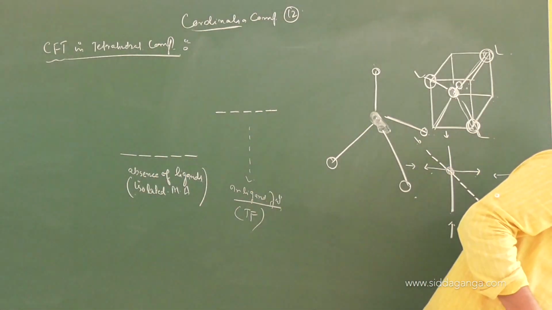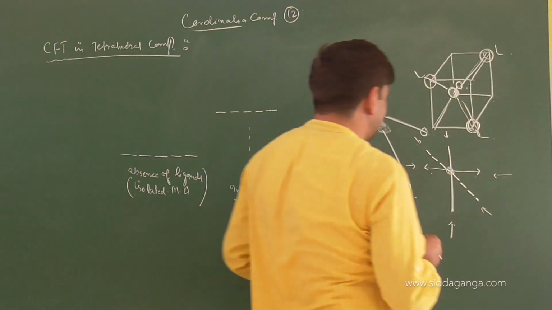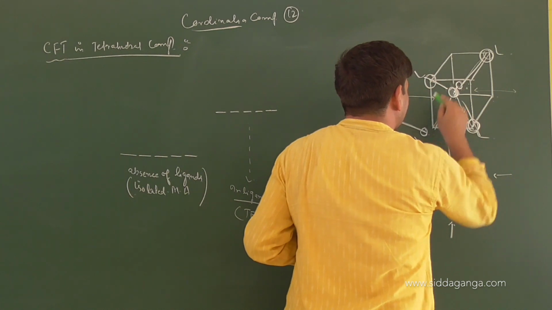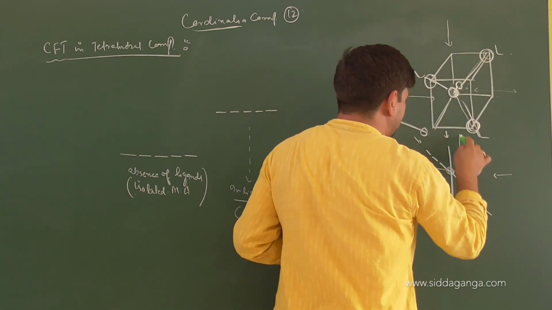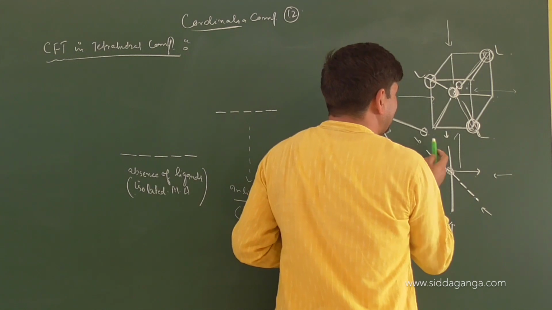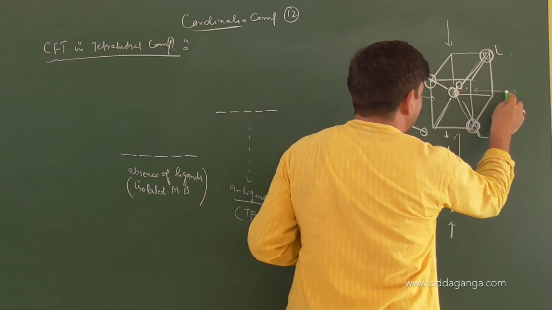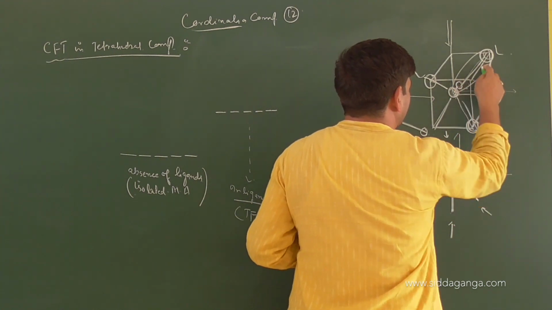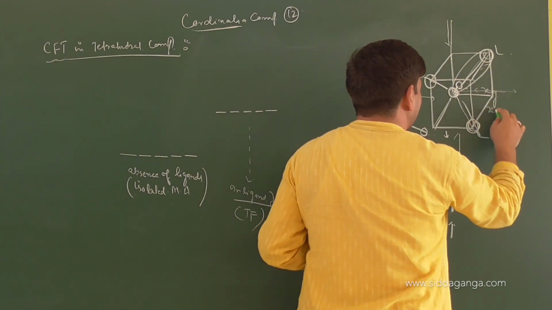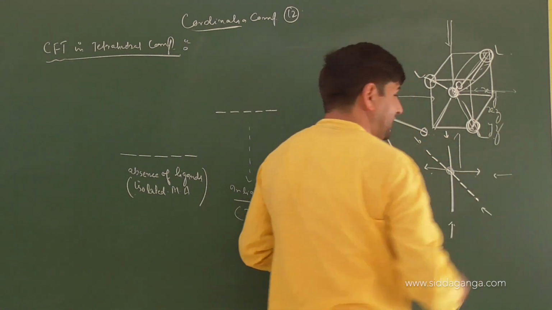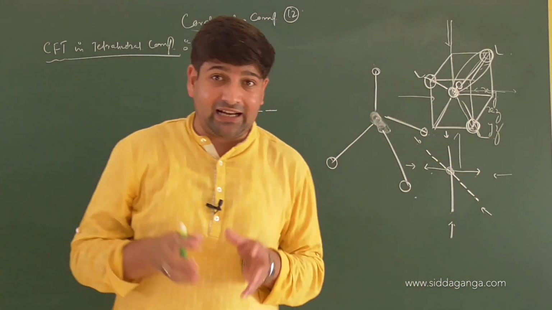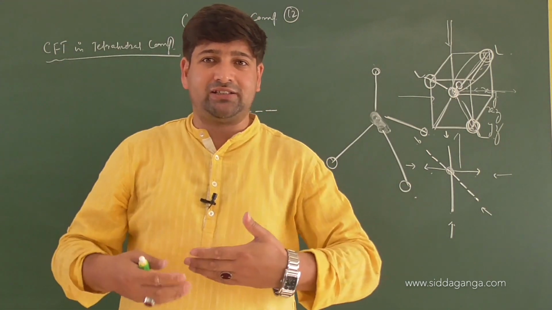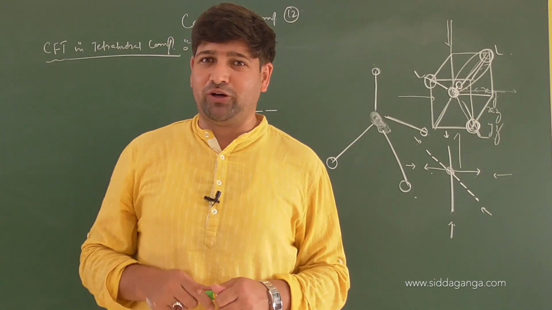You do not have the ligands in a tetrahedral field approaching directly, as they do in an octahedral field. But in a tetrahedral field, the ligands are coming in the middle. So which axis? X-axis. And which axis do we have here? Y-axis. So it is in the middle of the 2, or not? So the planes XY, XZ and YZ are affected by the ligands directly. But those orbitals which are present on the axis are not affected directly. Did you follow the point or not?